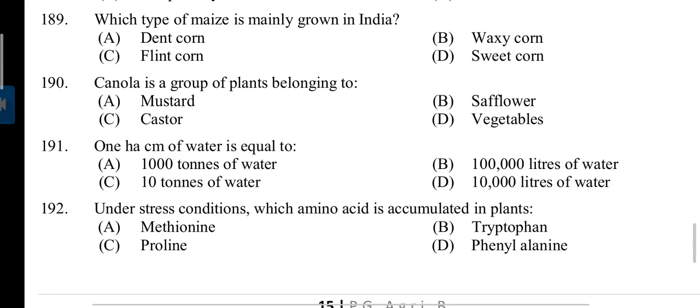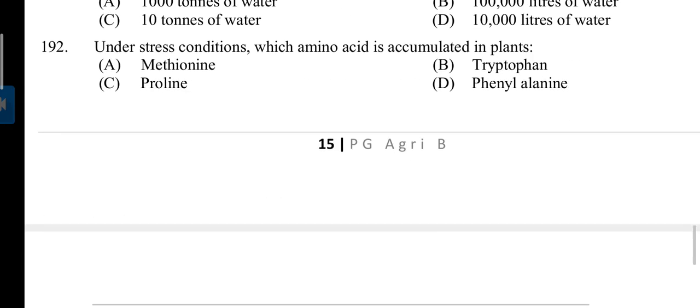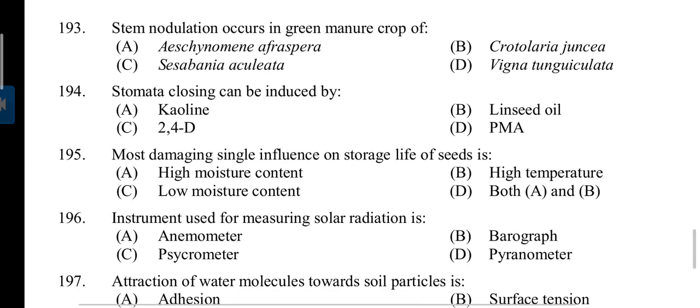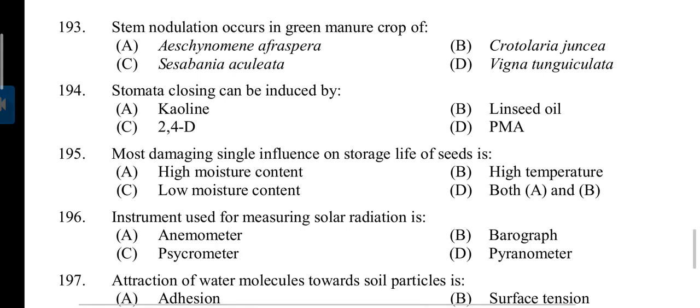190. Canola is a group of plants belonging to. Answer A. Mustard. 191. 1 hectare centimeter of water is equal to. Answer B. 192. Under stress conditions, which amino acid accumulates in plants? Answer is C. Tryptophan. 193. Stem nodulation occurs in green manure crop of. Answer C. Sesbania aculeata.